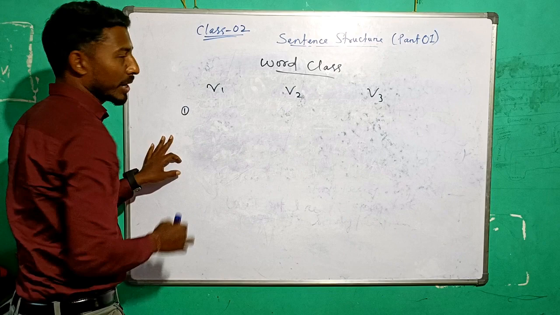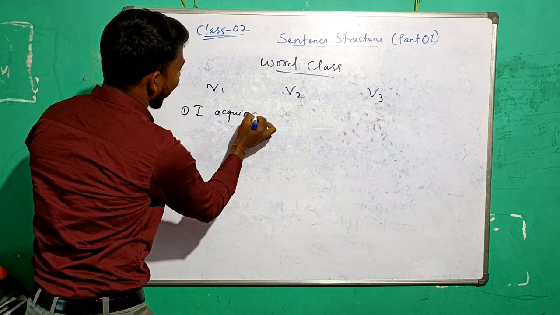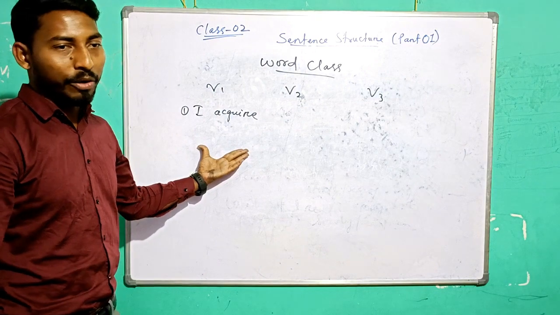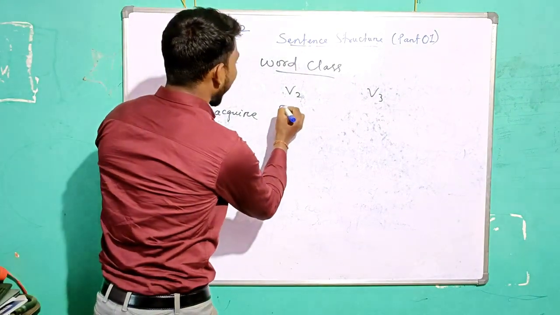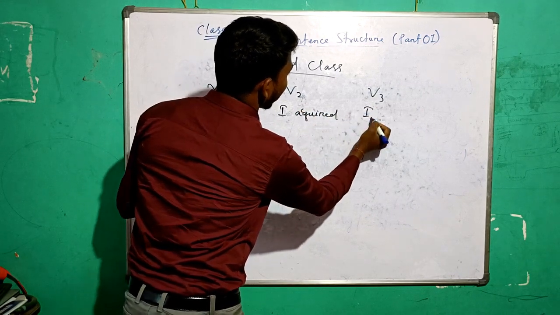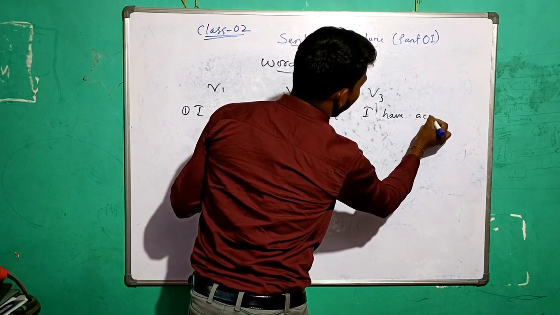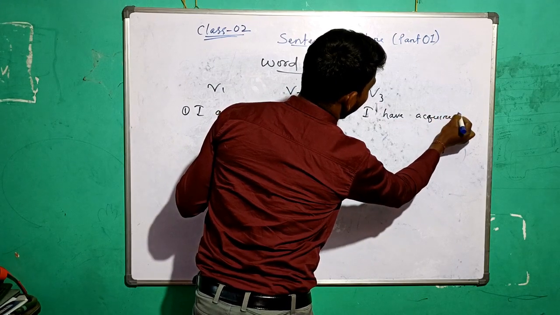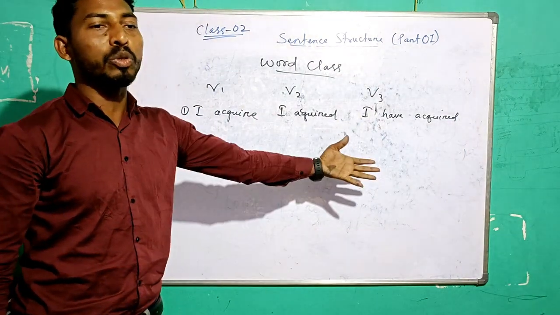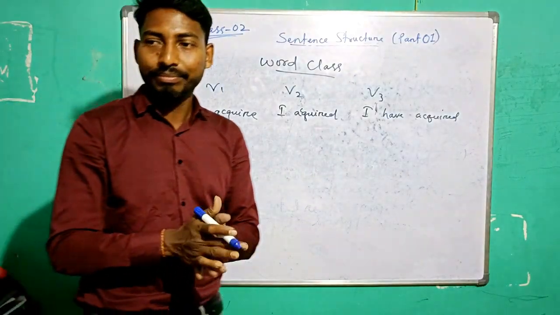So right here, V1, V2, and V3. And the first word you write is acquire. I acquire. V2, I acquired. V3, I have acquired. V3 always comes in the perfect tense, so you have to use it with I have. I have acquired. And now what's the meaning of acquire?